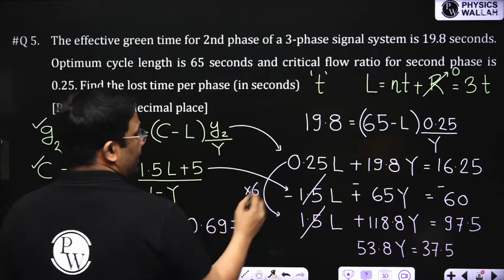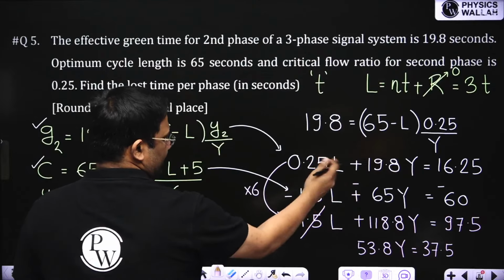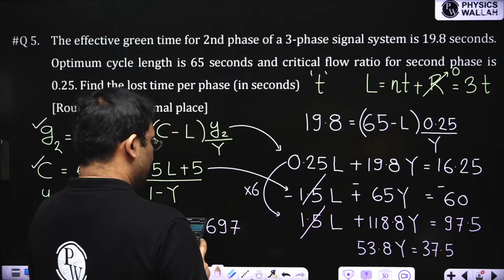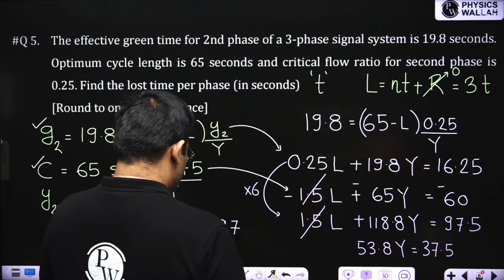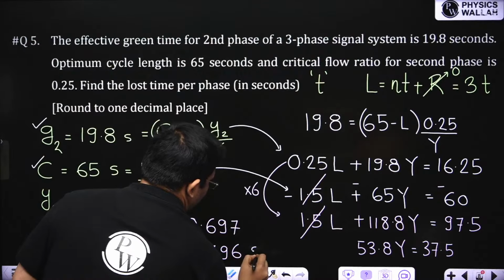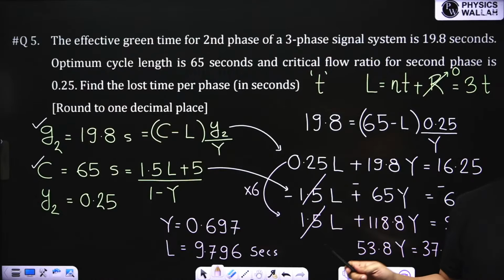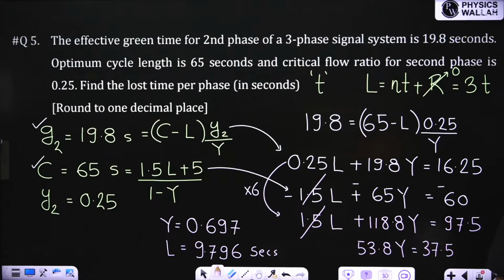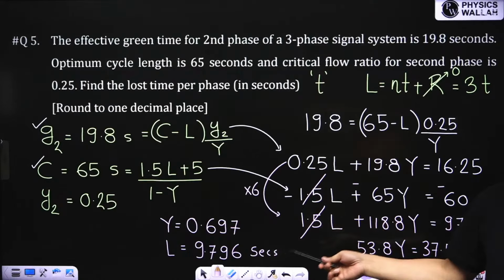Now I can use this Y and put it in any of the equations to get L. So if I put it in one of these equations, I'm getting L as 9.796. Many of you got 9.7, but that was the total lost time. I'm seeing some answers, but that was the total lost time.